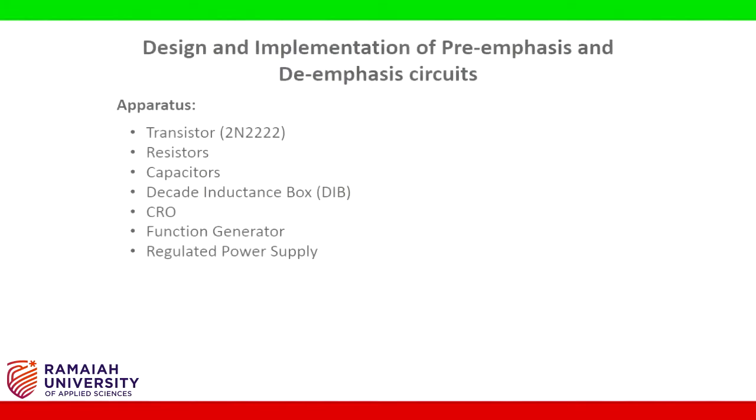The apparatus required for this experiment are transistor 2N2222, resistors, capacitors, decade inductance box DIB, CRO, function generator, regulated power supply.